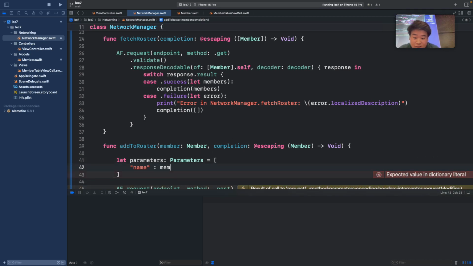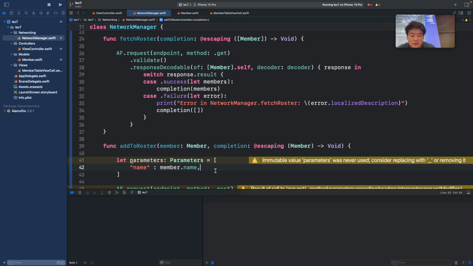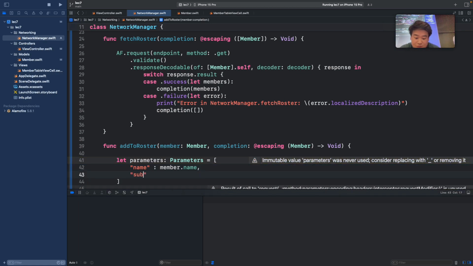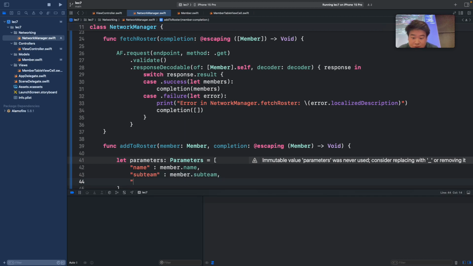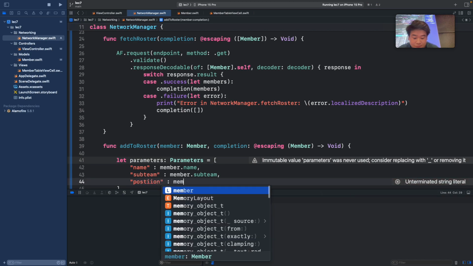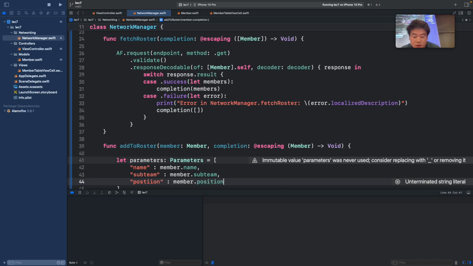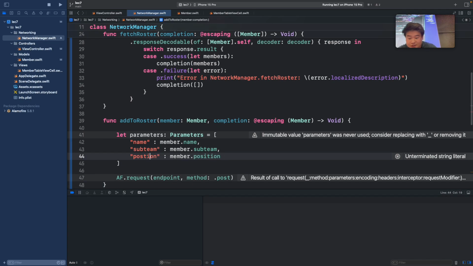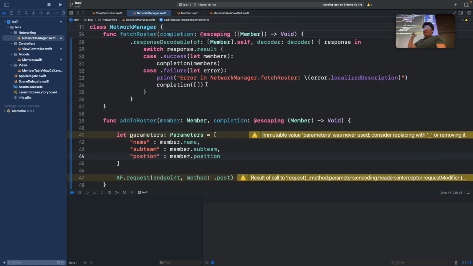And then here we're actually going to plug in, for the member, member.name. So this is referring to the member that we are calling. And then we also want to add subteam as the member subteam. And last but not least, we want to add the position as the same thing. So essentially what we're doing in this step is converting our struct and encoding it into JSON format. So that's what we're doing here by defining our parameters.